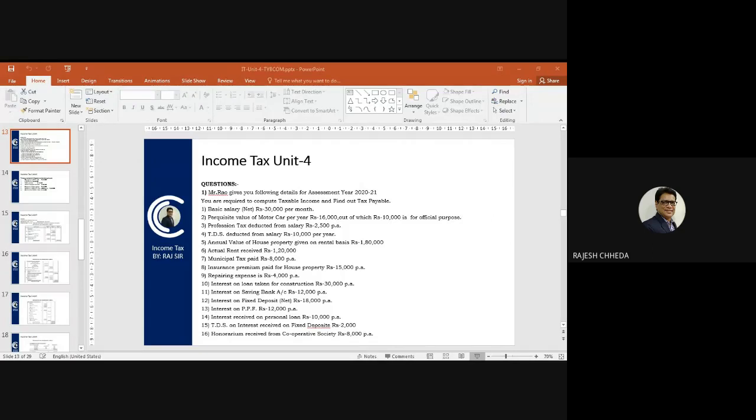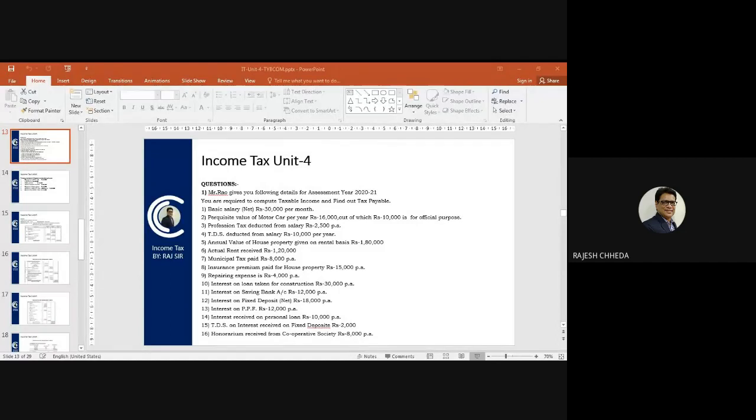Interest on public provident fund, PPF, rupees 12,000 per annum. Whether we will take this PPF interest or we will not take, any student? PPF interest is taxable or not taxable? Not taxable. This PPF interest is exempt from tax. So we will write a note at the end of the question that PPF interest is not taken because that is not taxable income. It is exempt income.